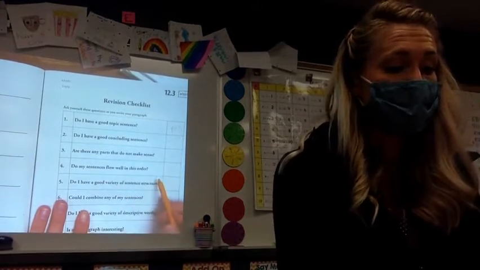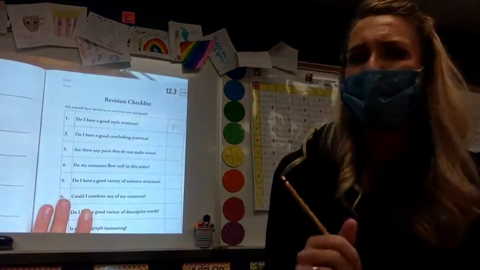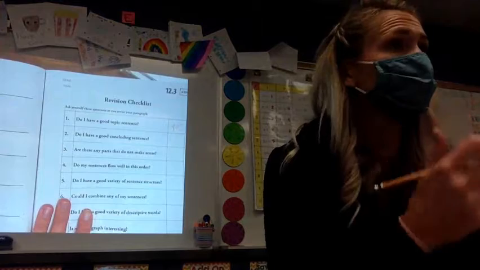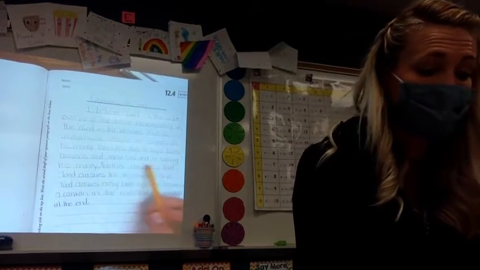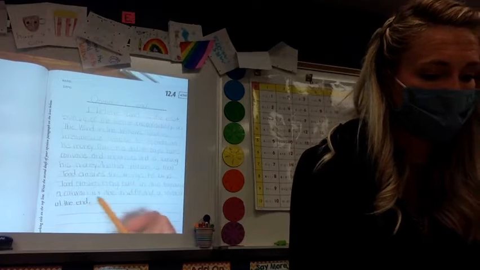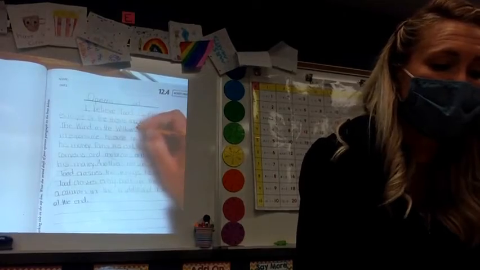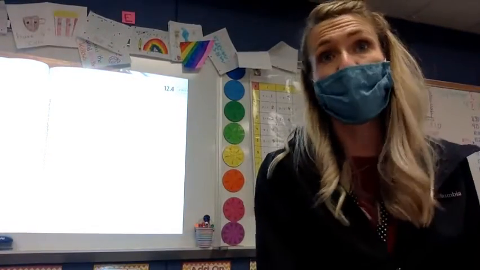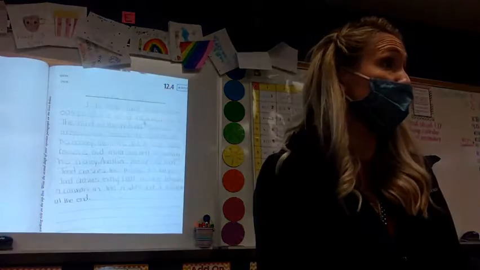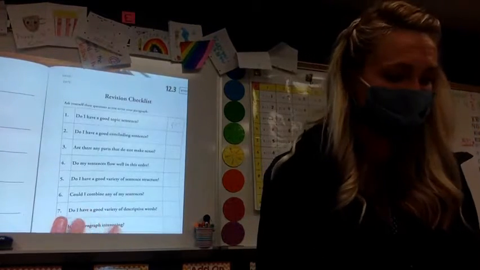Okay? Do my sentences flow well in this order? This is going to be one where, like, oh, do I need to move some things around? And the really cool thing about revising, this isn't our final piece, Apollo. So if I'm like, oh, this whole reason right here needs to go above my other reason, I can just draw arrows and put it where I want it. Isn't that kind of neat? This doesn't have to be perfect and beautiful, because guess what that's for? Your final draft. And that's going to be tomorrow. Yeah. So we want to make sure that we do all the moving and revising today.